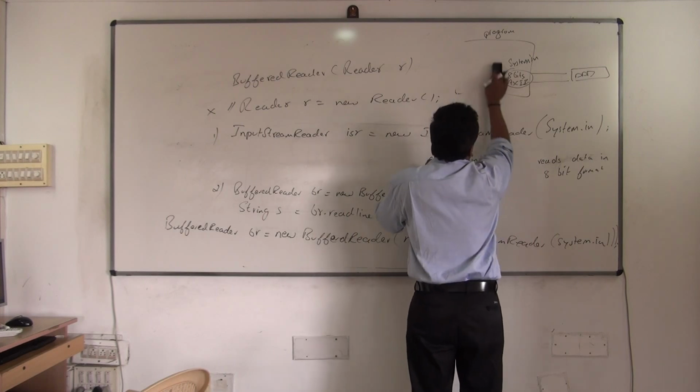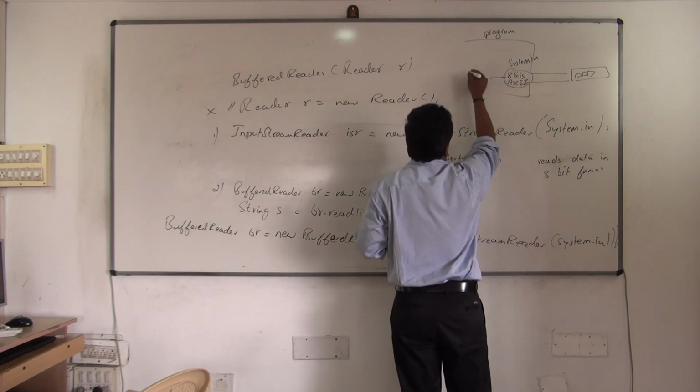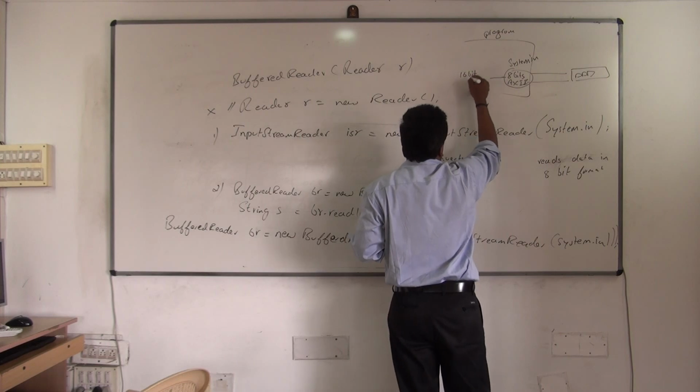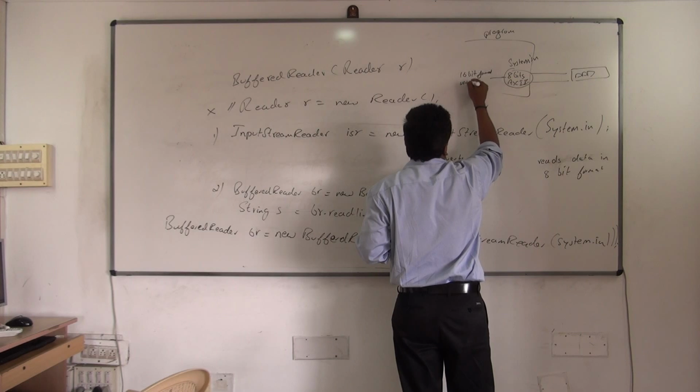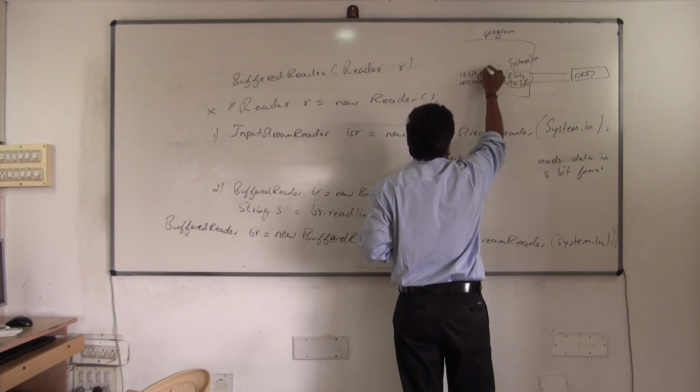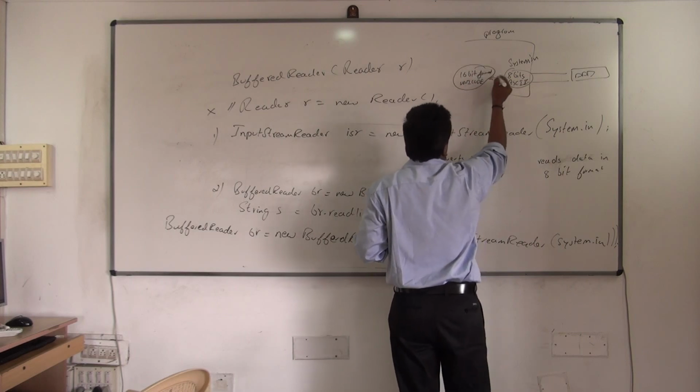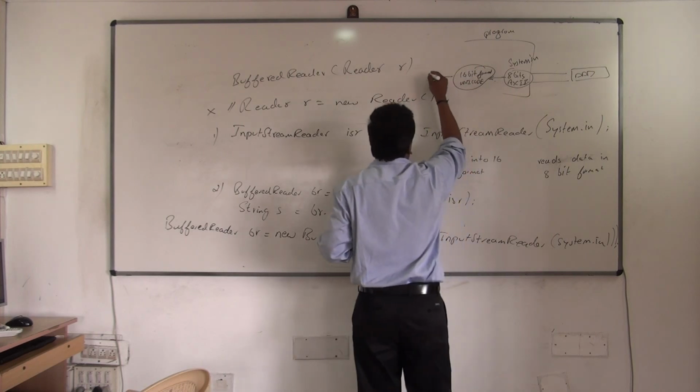Are you understanding the diagram now? And it will be given to buffered reader.